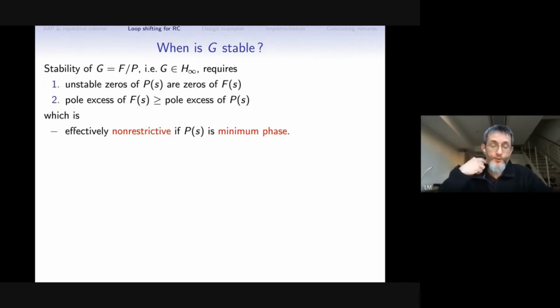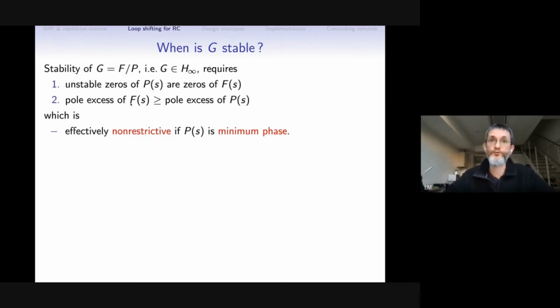Okay, so then let's return to the question, where is this G stable? Because this is a key ingredient here. Because G is a ratio between F and P, it's easy to see that it will be stable if every unstable zero of P is also a zero of F. In this case, they cancel out and G is stable. And the pole excess of F is at least as big as the pole excess of P. The second condition is not quite restrictive.